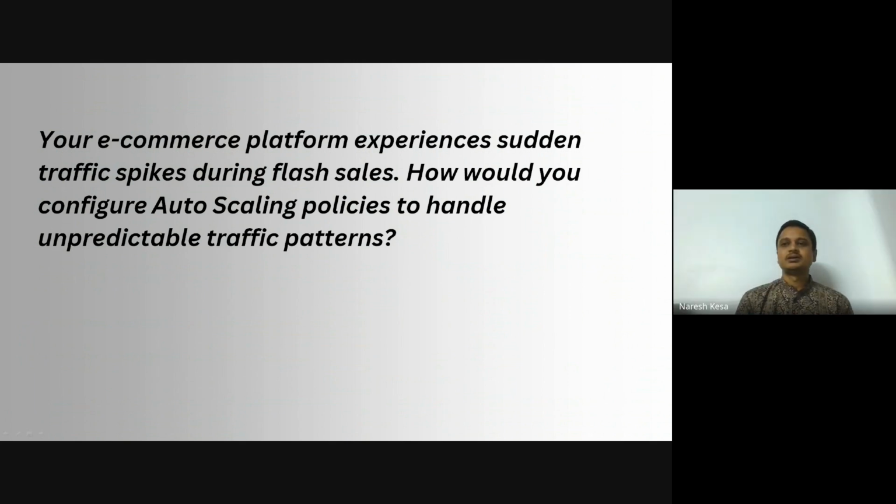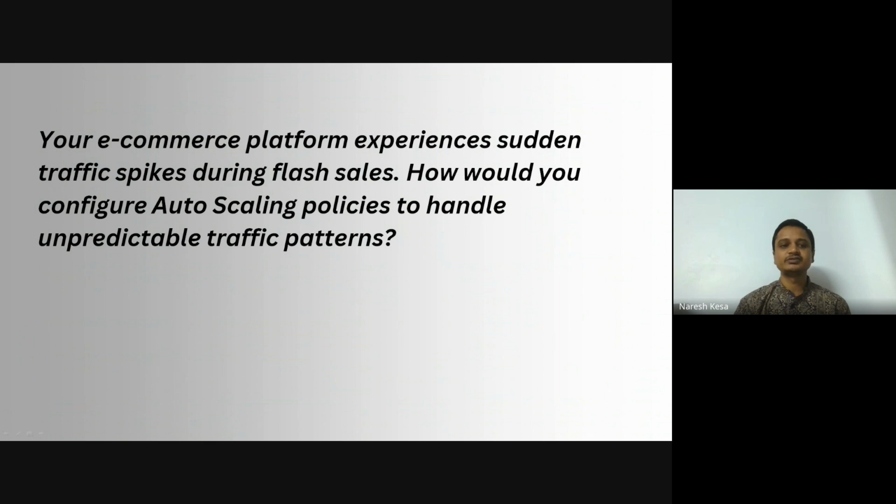Actually, auto scaling depends on capacity based on load. To handle unpredictable spikes, we use a combination of scaling strategies like baseline capacity, dynamic scaling, and target tracking scaling.